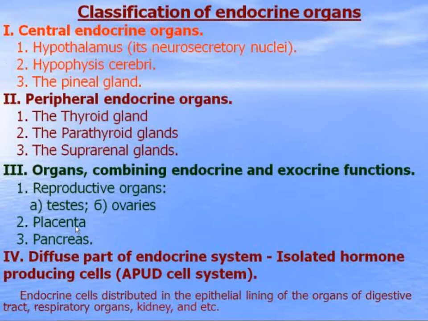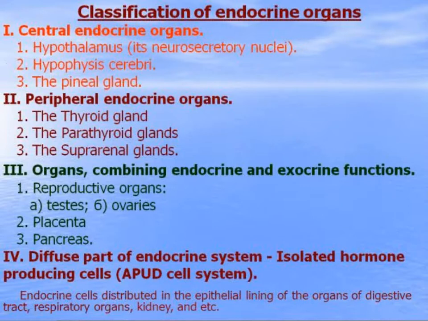Placenta, the organ which connects the fetal and maternal body, can also produce hormones. The pancreas produces digestive juice, but at the same time contains islets of Langerhans, the diffuse part of the endocrine system.